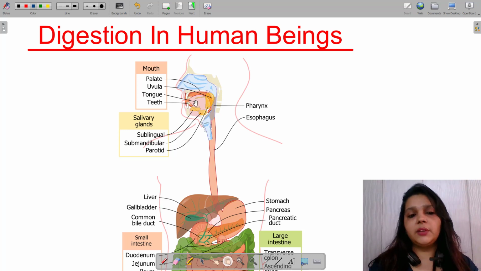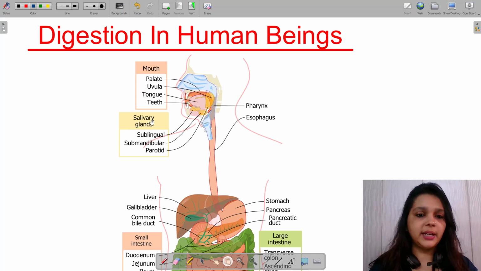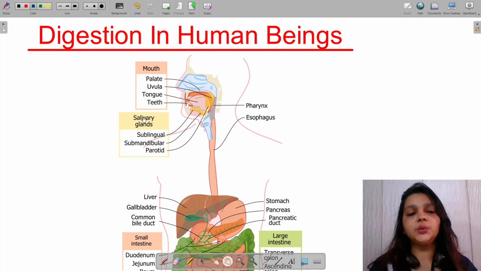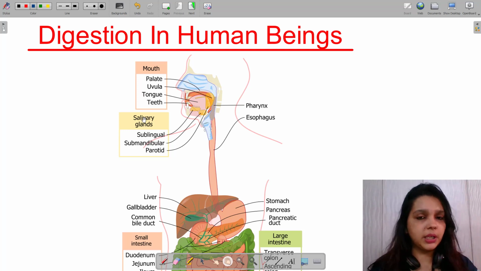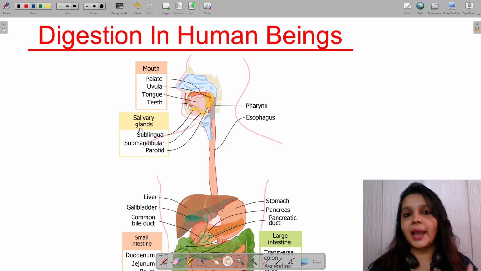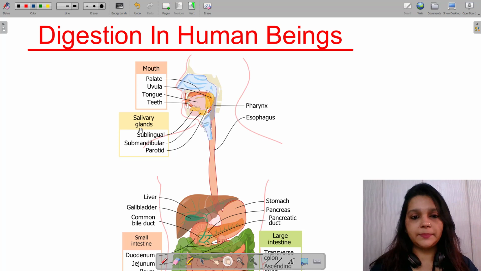Inside the mouth itself, we also have special glands called the salivary glands, right? These salivary glands play a very important role and cater to the first step of digestion, and to be precise, carbohydrate digestion. Carbohydrate digestion happens first inside our mouth because of the salivary glands. We will see what secretion and which enzyme is released from it, and what its action is, in just a while.